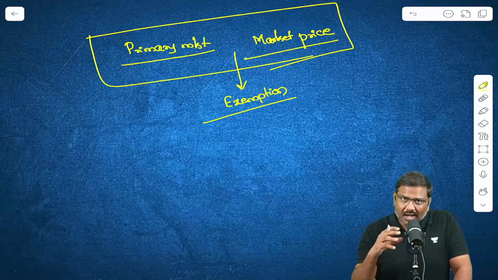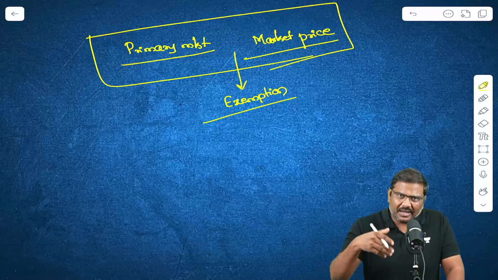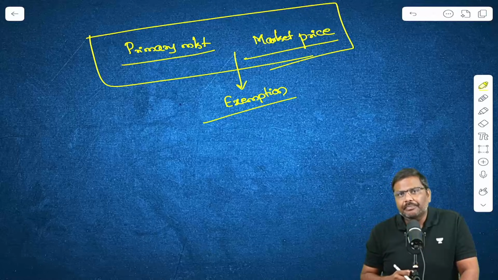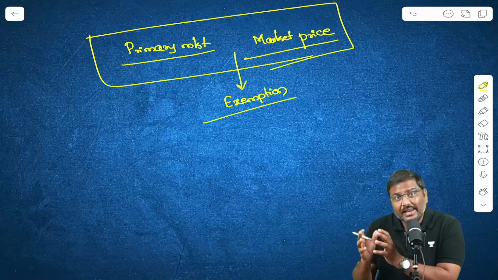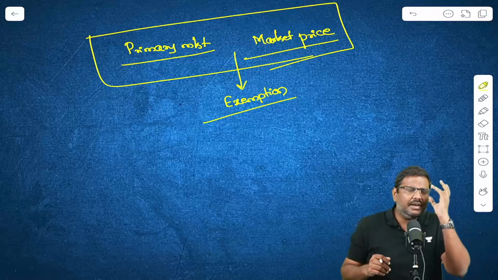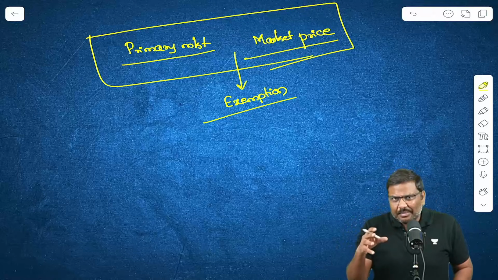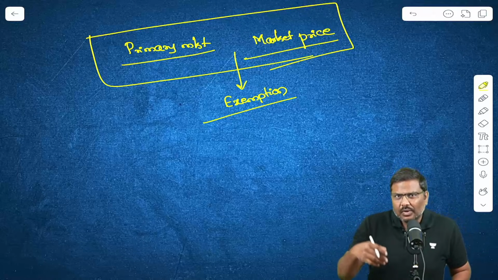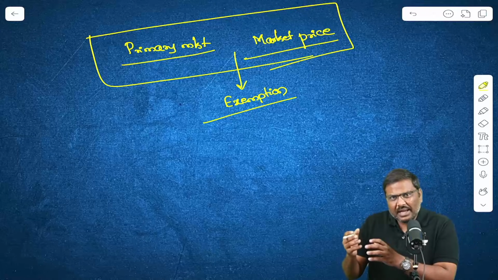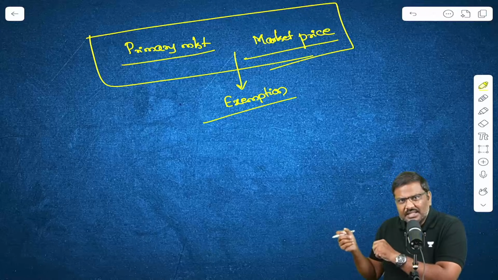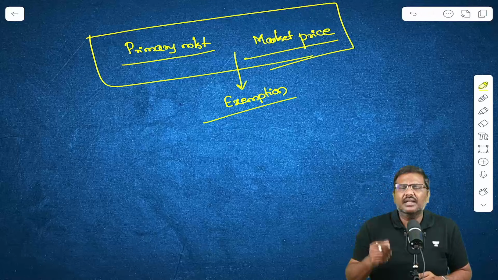But what are the other ways that you will make capital gains in case of sovereign gold bond? I said these particular sovereign gold bonds are tradable in nature. Correct? These are tradable in nature. And when these are tradable in nature, obviously you will buy them, you will sell them in the market. Now, when you buy from somebody and you sell it to somebody else, imagine you make certain capital gains.